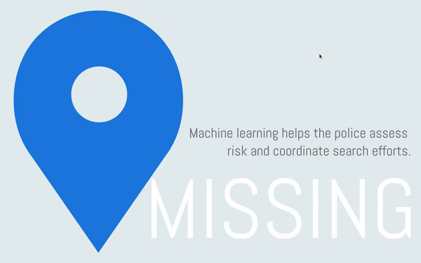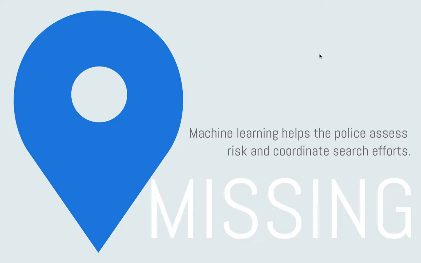We said we can use machine learning, and we can teach a computer, based on the missing persons reports that are in the database and the outcomes of them, where they should begin their search efforts, right? And also, sitting with officers and looking at how the reports take place, we realized that there's another step that we could have helped with, which is the risk assessment portion of it.